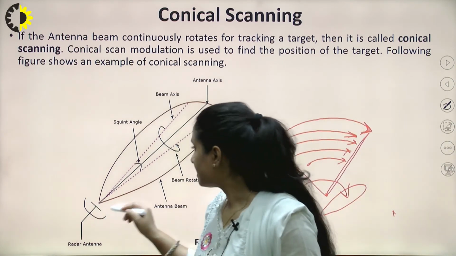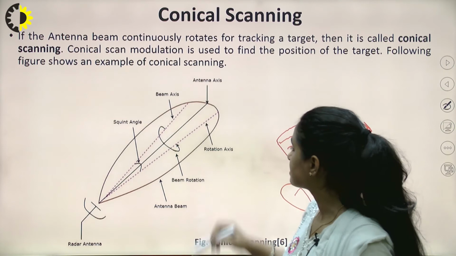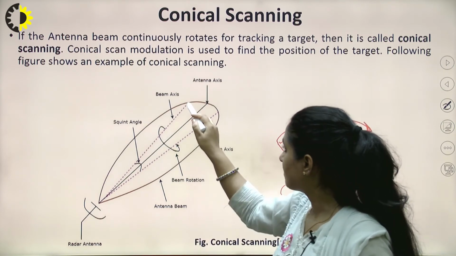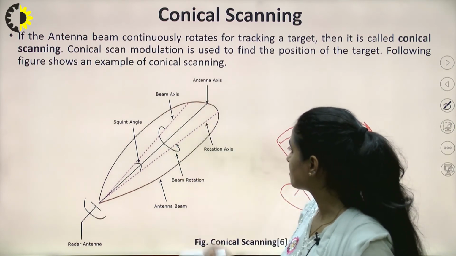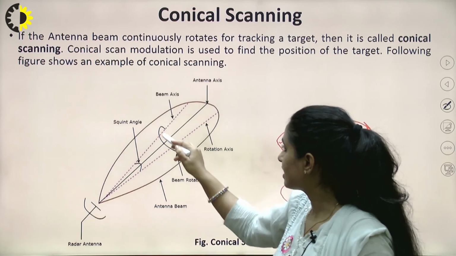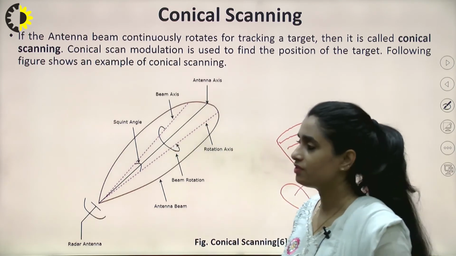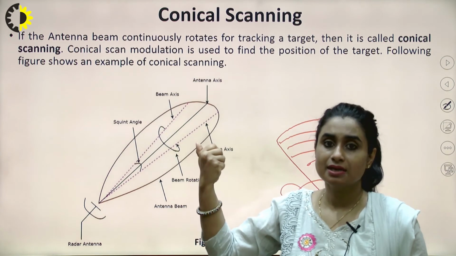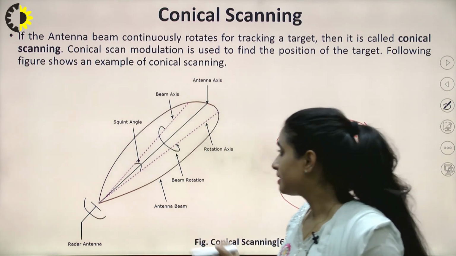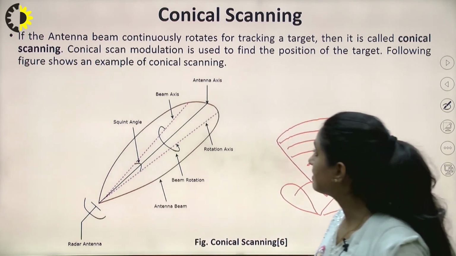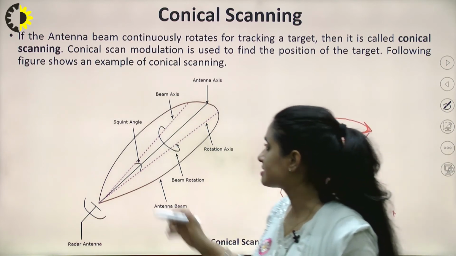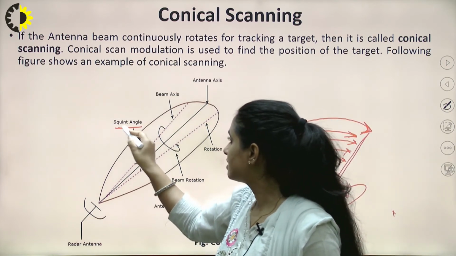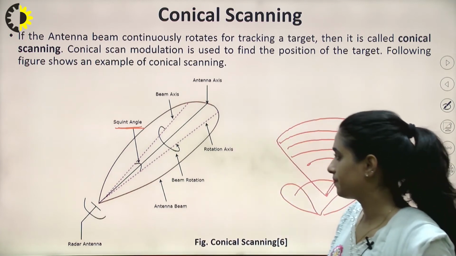This is my antenna. This is the antenna axis. This is my beam axis. This dotted line represents my rotation axis. The beam rotates like this. When we rotate our torch like this, it could be related. This angle between the beam axis and the rotation axis is called the squint angle. This is of importance here.